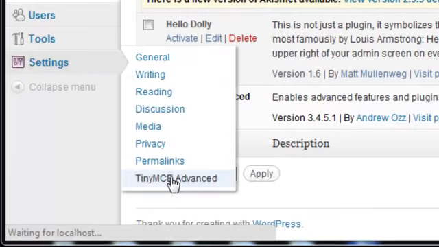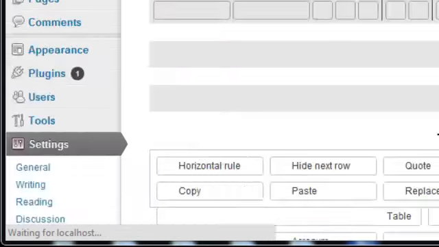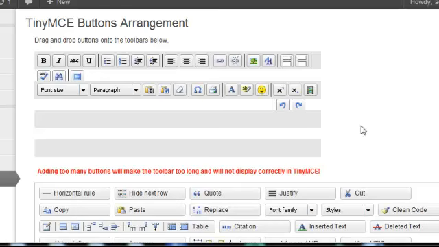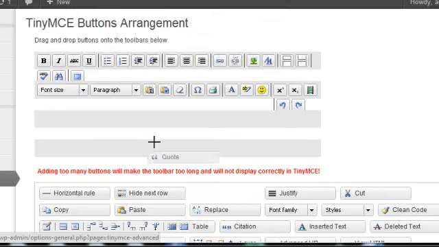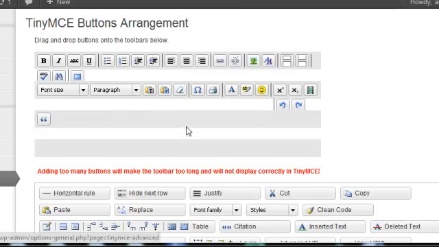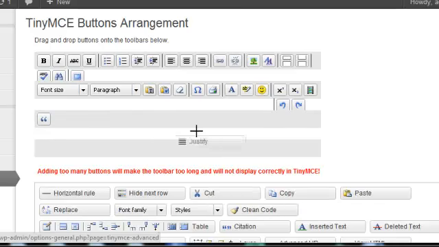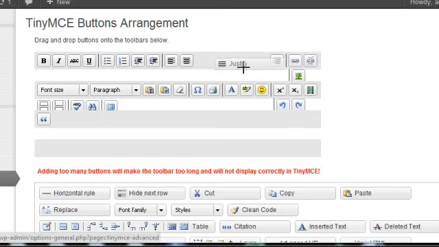So go to settings, and then you should see TinyMCE Advanced down the bottom, and this is where you can actually select what buttons you want displayed. At the top here are all the buttons that are going to be displayed in your post and page WYSIWYG editors, and down below is a whole range of other buttons that you can simply drag and drop onto these bars here. Whichever ones you want. There are a lot of them. You can position them wherever you want.